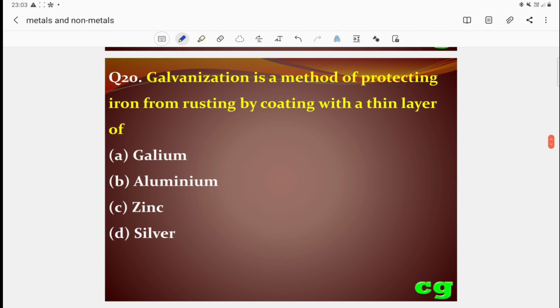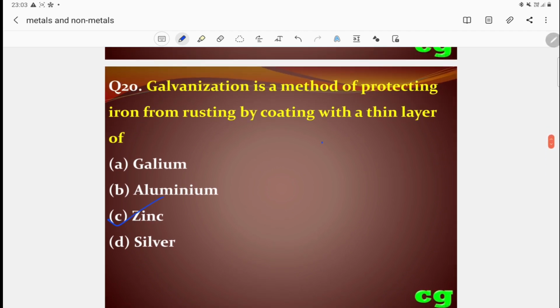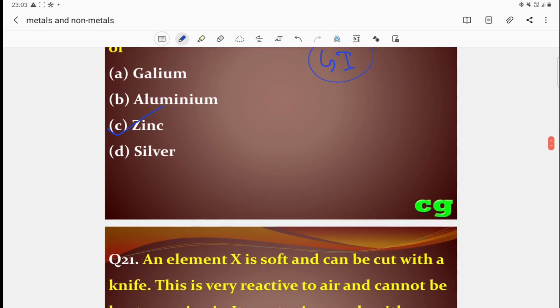Galvanization is a method of protecting iron from rusting by coating it with a thin layer of gallium, aluminum, zinc or silver. The correct answer is zinc. Zinc is used to protect iron, that's why it is called galvanization. That's why we use GI pipe, galvanized iron, in the form of sheet or pipe. GI is galvanized iron, a coating of zinc over iron.